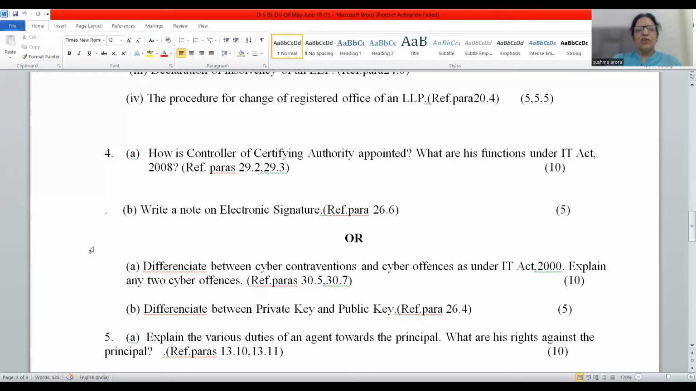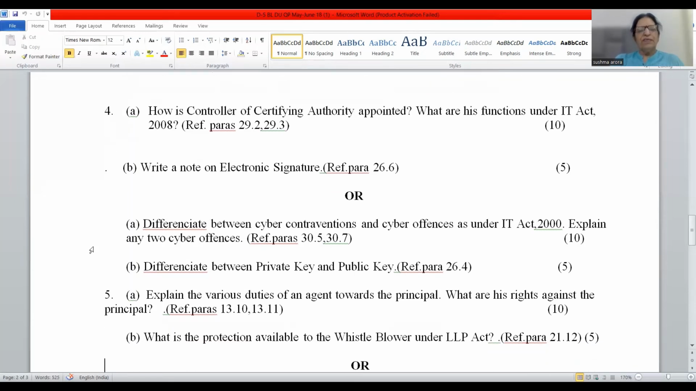Then write a short note on electronic signature. Electronic signature was introduced under the ITAA. Friends, you will have to write authentication of electronic record by electronic technique which has been specified under Schedule 2 to the ITAA. So friends, you can write uses of electronic signature, or issue of electronic signature, and then revocation, suspension of electronic signature.